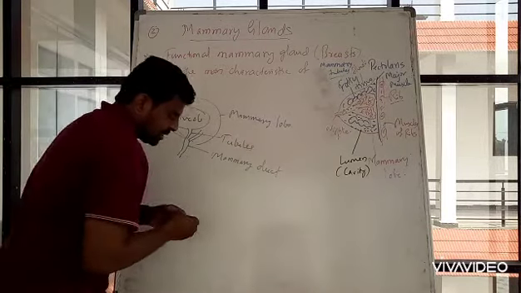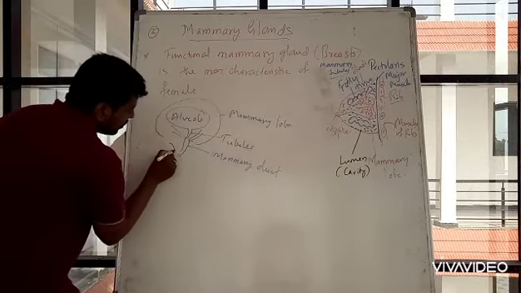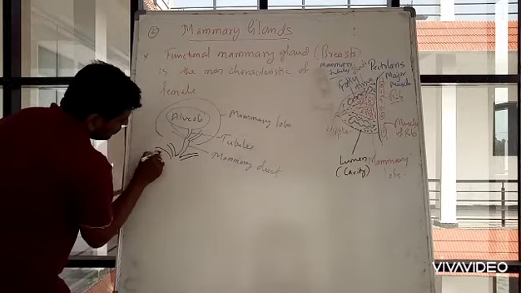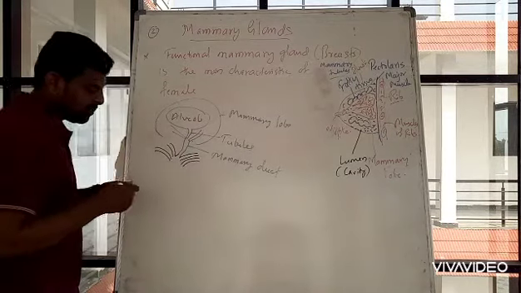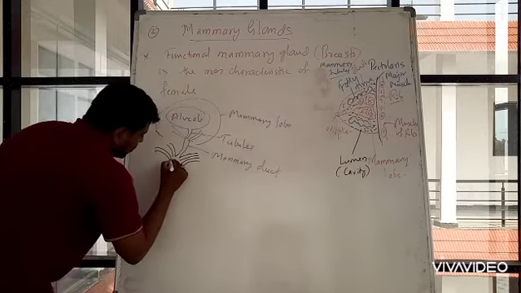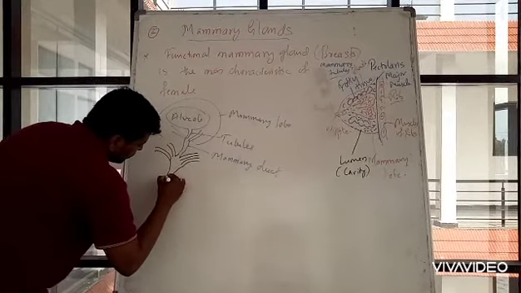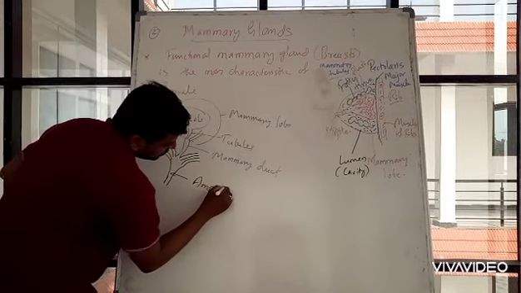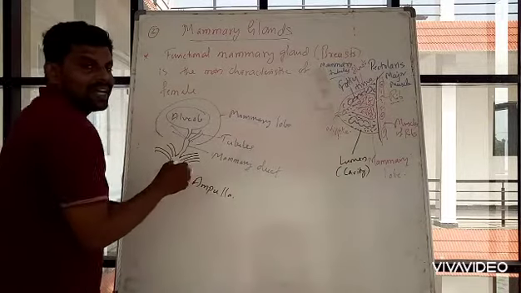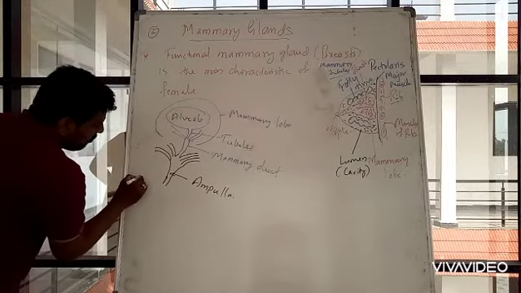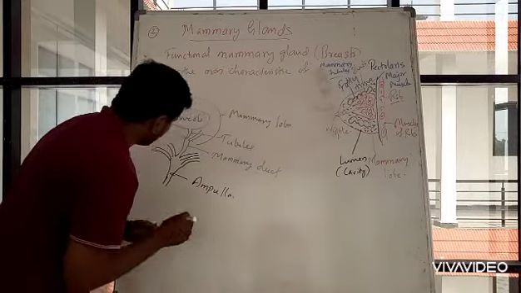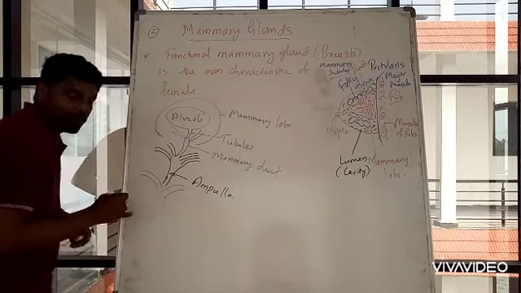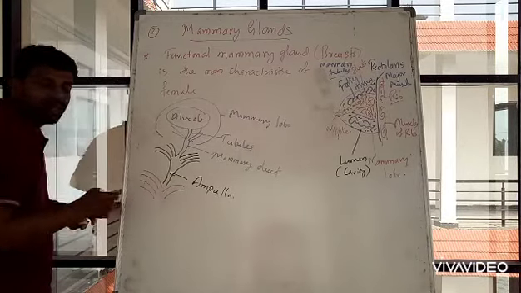Now many mammary ducts will join together. This is the main mammary duct, and one more mammary duct will be here. This black color is the mammary ducts. These mammary ducts join together to form an ampulla. Many ampullae will join. I will draw with a different color: this is an ampulla, one more ampulla here, and one more from this side. Like this we can draw many ampullae.